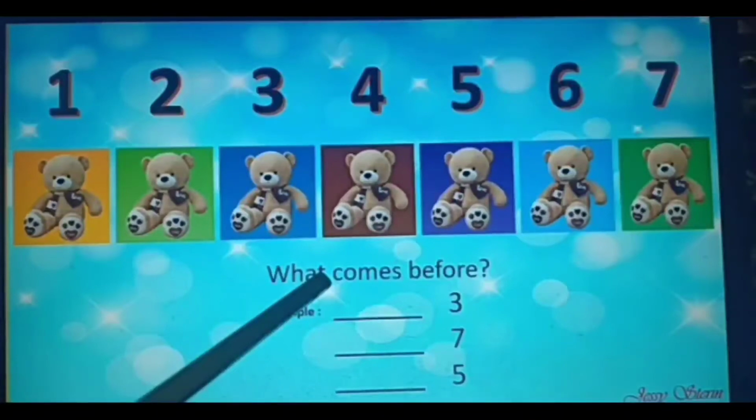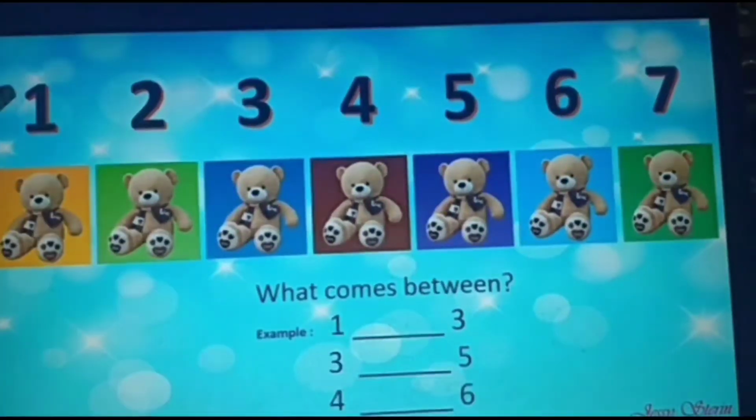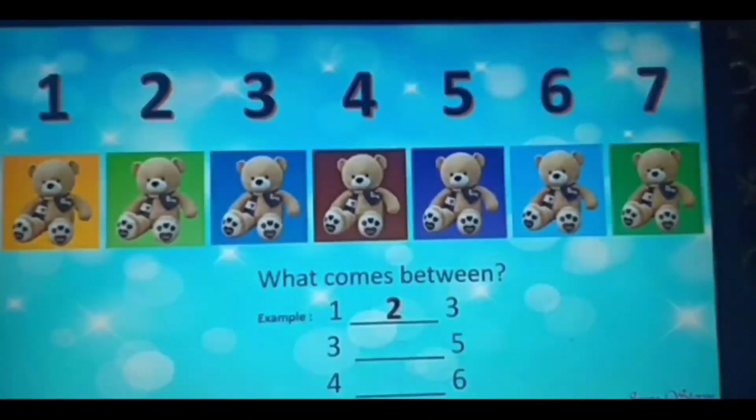Okay. If the number is 3, look over here. Before the number, what can you see? Yes, you can see teddy number 2. So when I am asking dash, 3, then you have to write 2 over here.